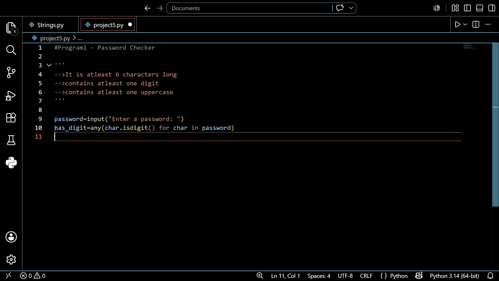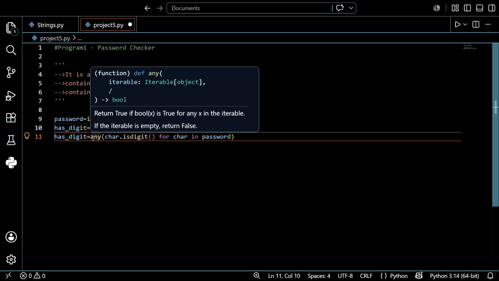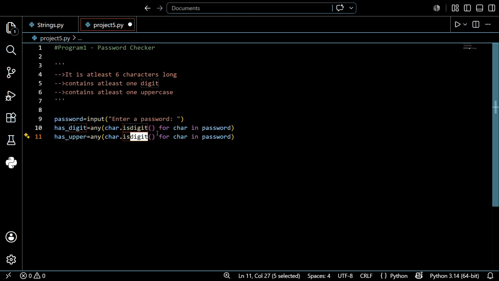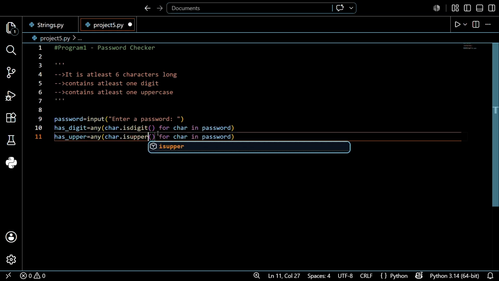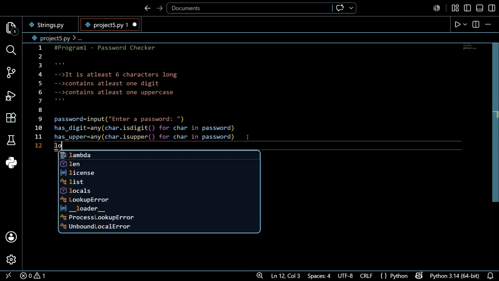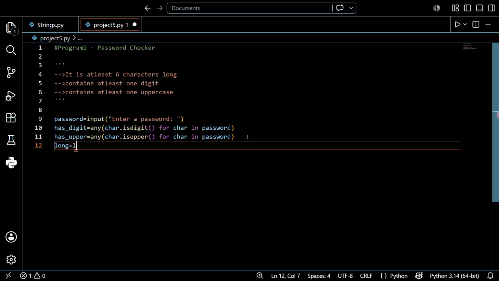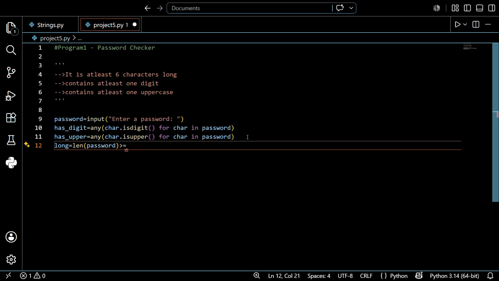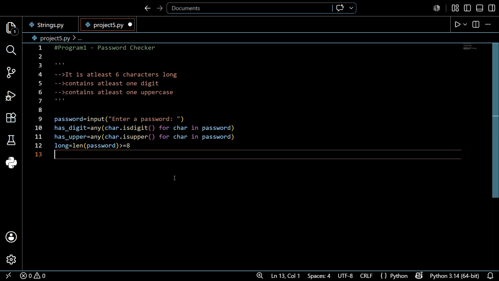I want to create one for uppercase, so it's a waste of time to write it again and again. Just copy this and make small changes: has upper, any char isupper for char in password. I hope you understand. Again, I want to find the length, so long is equal to length of password greater than or equal to 8, and it shows true or false according to this.